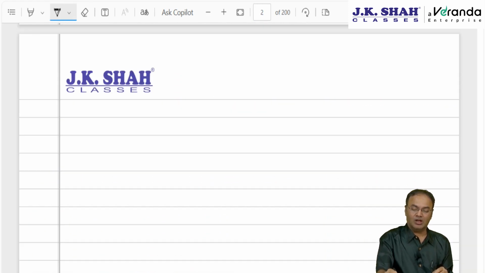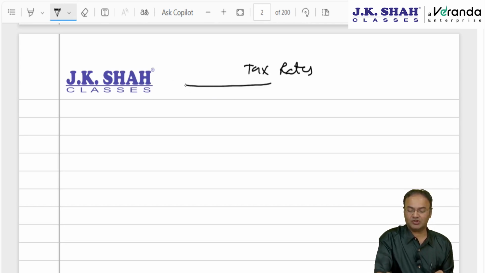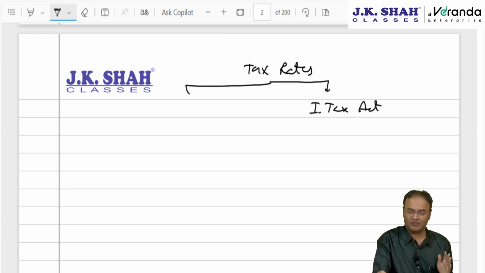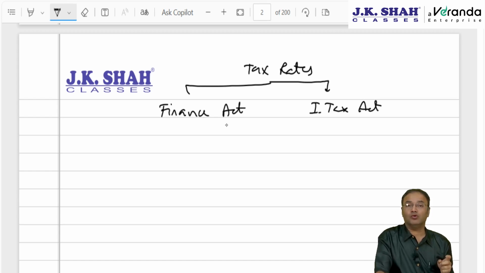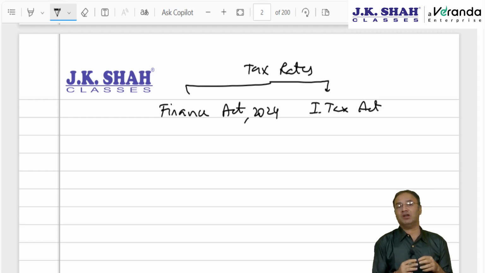Okay. Then if you recollect, we had discussed, if you ask a question where are these tax rates given, some of the tax rates are given in the Income Tax Act itself. Whatever tax rates we discuss, our basic exemption 3 lakh, partnership firm 30%, Indian company 30% or 25%, foreign company 35%, where is it given? It is given in Finance Act. Finance Act, that means budget. For you, Finance Act 2024 is applicable. When you are giving your attempt, at that time Finance Act 25 also must have been already announced, but that is not applicable for May 25 and November 25 attempt. That will be applicable for May 26 and November 26 attempt.